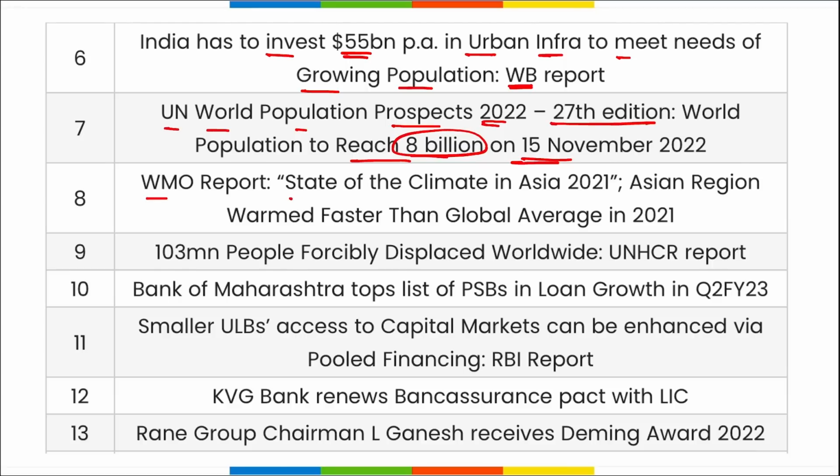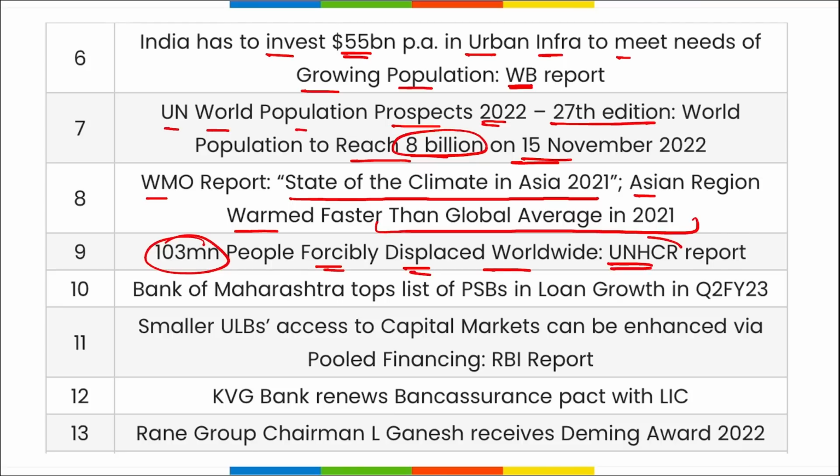The WMO report was State of the Climate in Asia 2021. It stated that the Asian region is warming faster than the global average in 2021. 103 million people are forcefully displaced worldwide as per the UNHCR report, and the maximum of them can be seen from Ukraine.